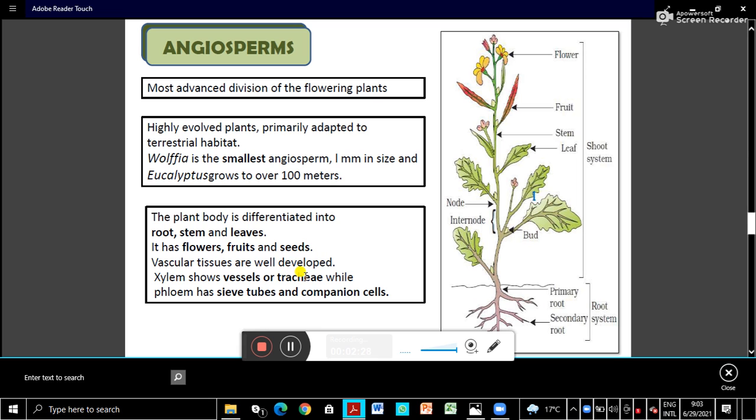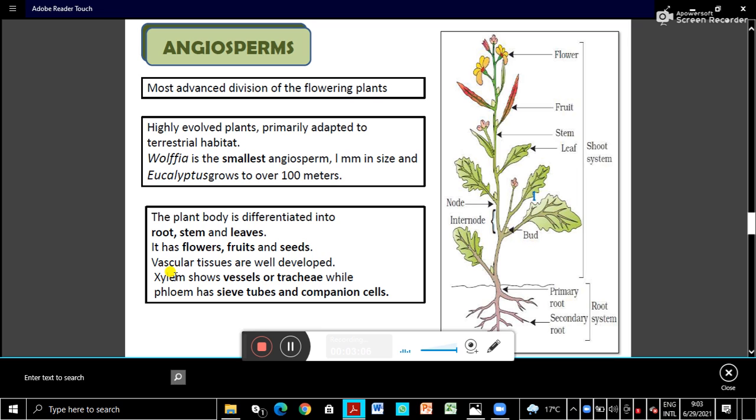Then well developed vascular tissues. We have learned that from pteridophytes onwards vascular tissues are there, but in pteridophytes it's not well developed. In gymnosperms also there are tracheids in the xylem and sieve tubes in the phloem, and here all the 4 kinds of cells are in the vascular tissue. Xylem and phloem are well differentiated, well developed. Xylem shows vessels or tracheae, while phloem has sieve tubes and companion cells.